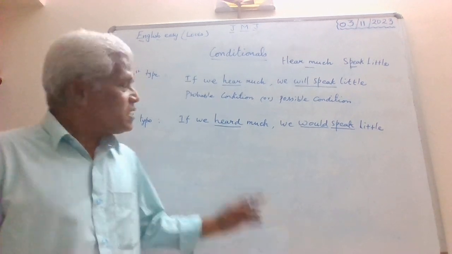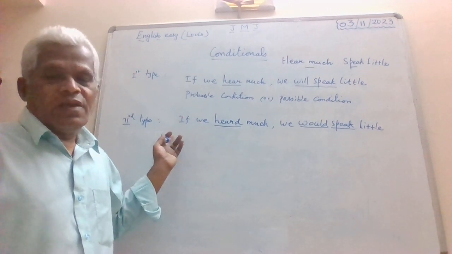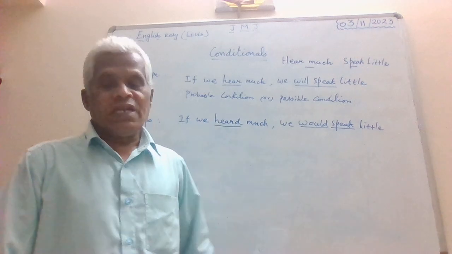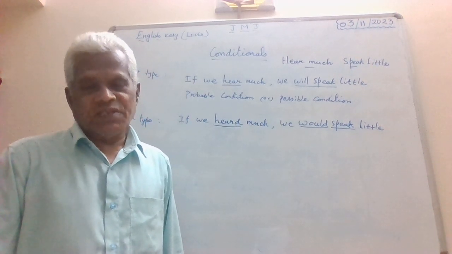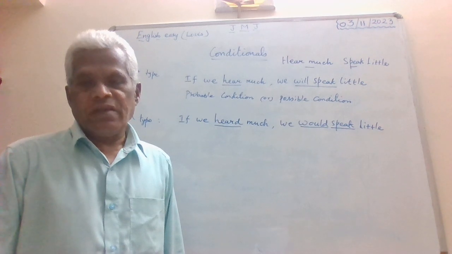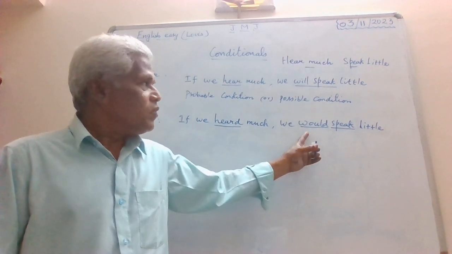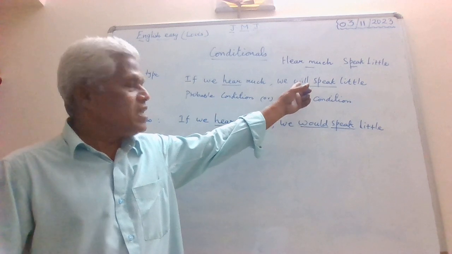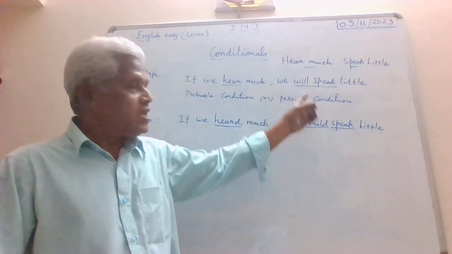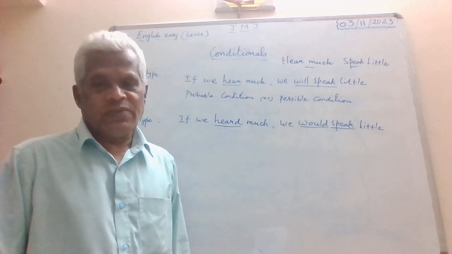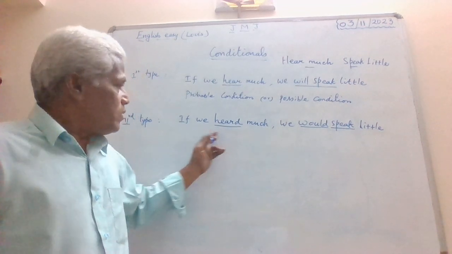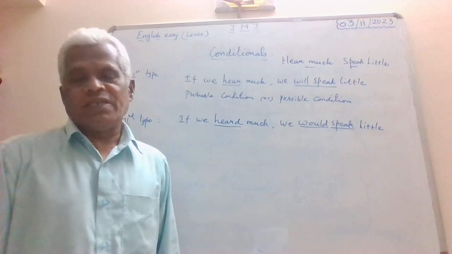Therefore, in the second type, in both the clauses the tenses will be past. The only change we have made is that will is written as would, because would is the past tense of will. That you must remember.